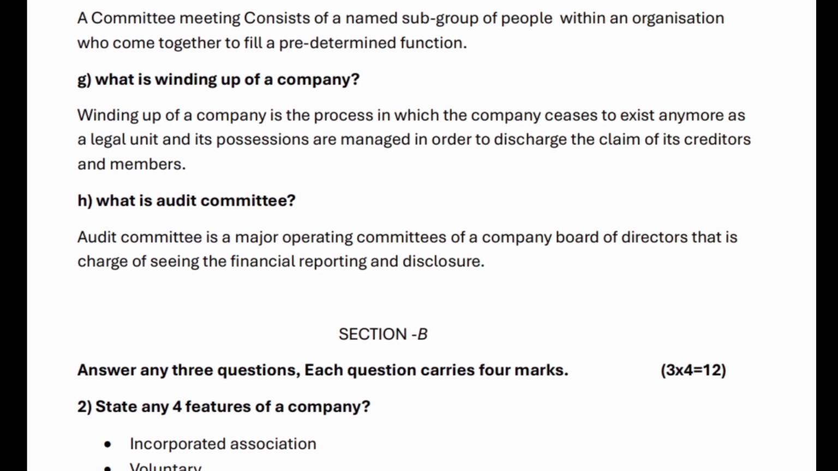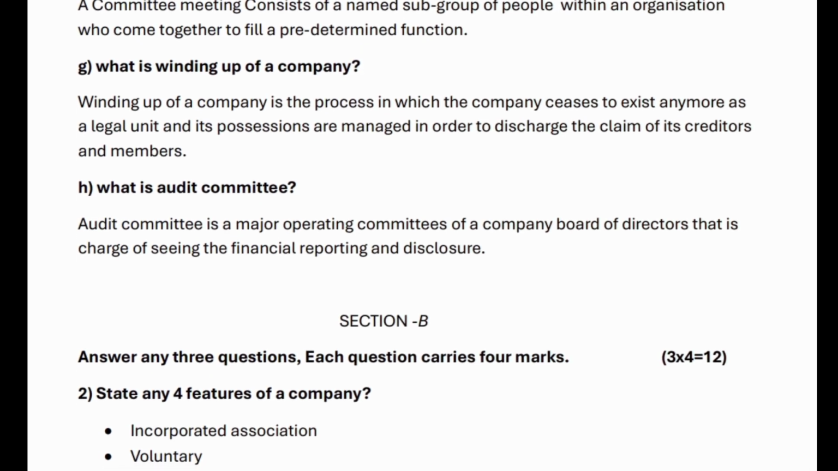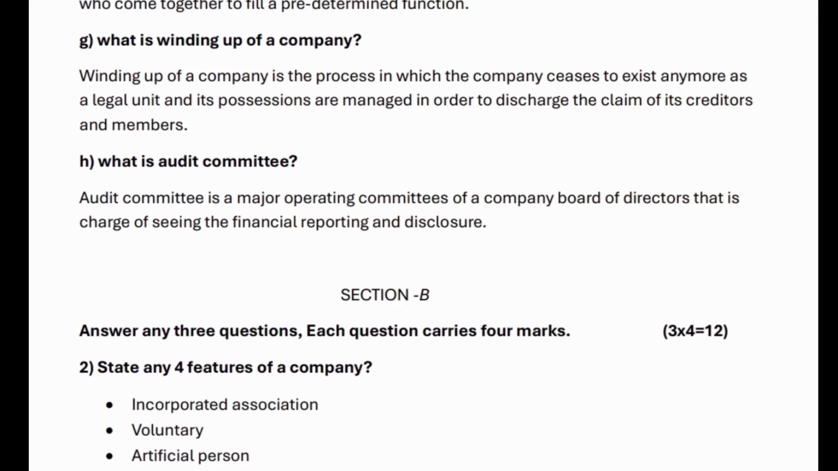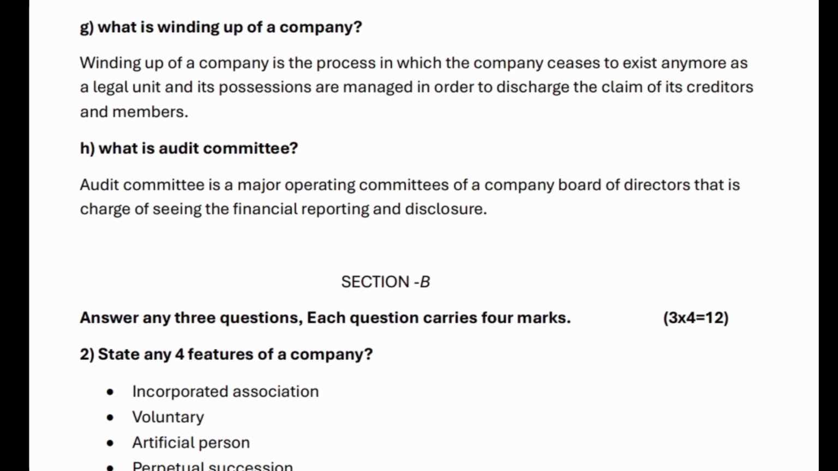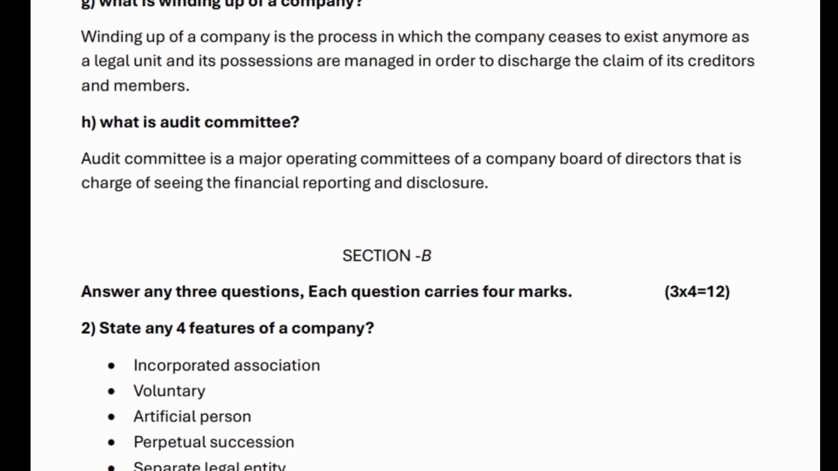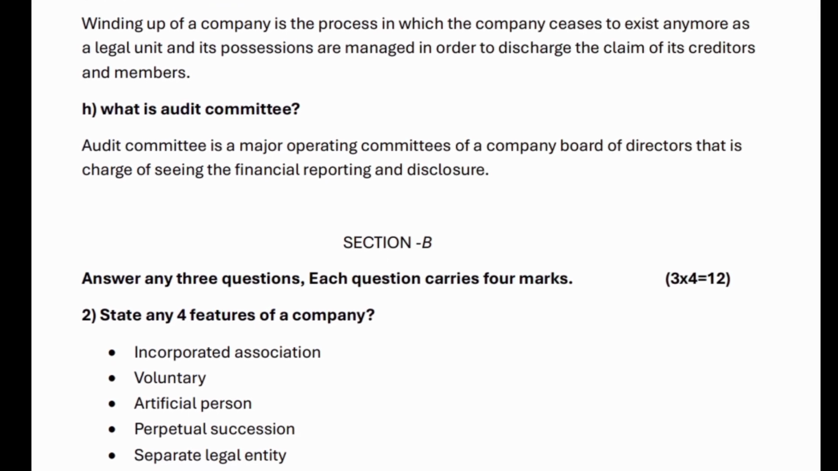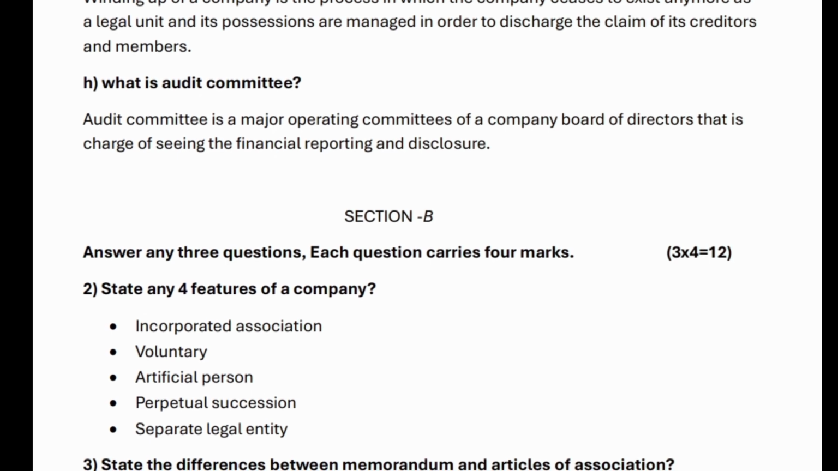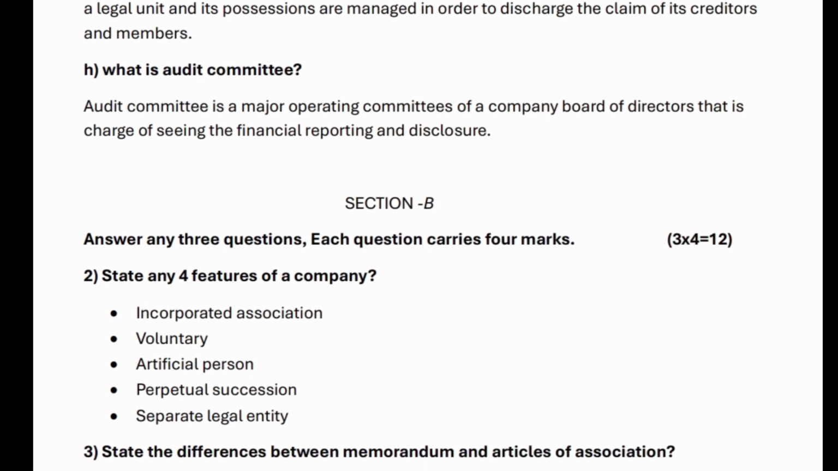G. What is winding up of a company? Winding up of a company is the process in which the company ceases to exist as a legal unit and its possessions are managed in order to discharge the claims of its creditors and members. H. What is audit committee? Audit committee is a major operating committee of a company's board of directors that is in charge of overseeing the financial reporting and disclosure.